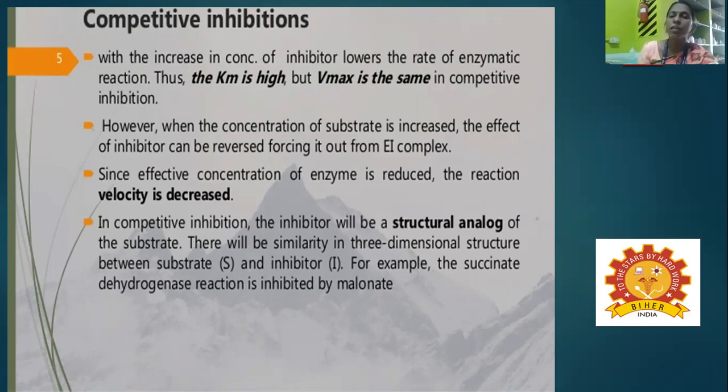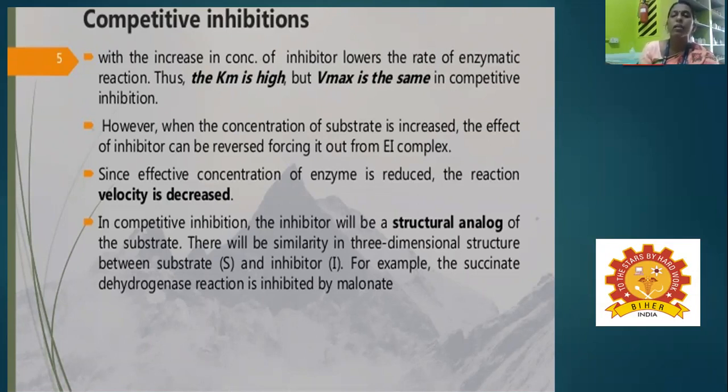However, when the concentration of substrate is increased, the effect of the inhibitor is automatically reversed, forcing it out from the EI complex. So the effective concentration of enzyme is reduced and the reaction velocity decreases. In competitive inhibition, the inhibitor is a structural analog of the substrate. That is very important. It has a similar structure, but it inhibits the activity.